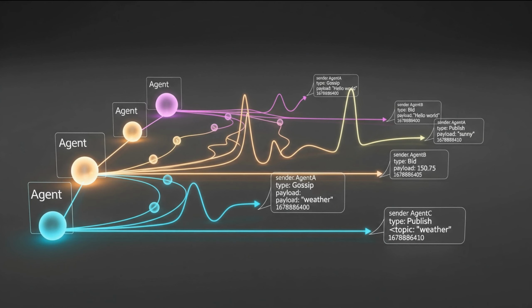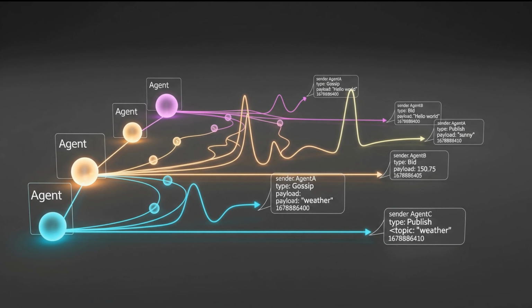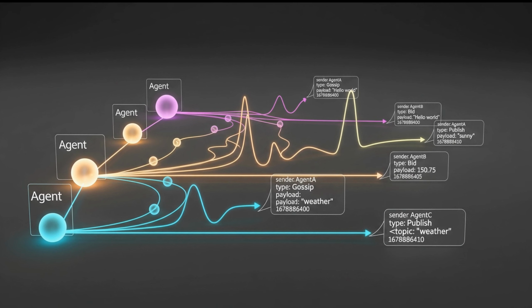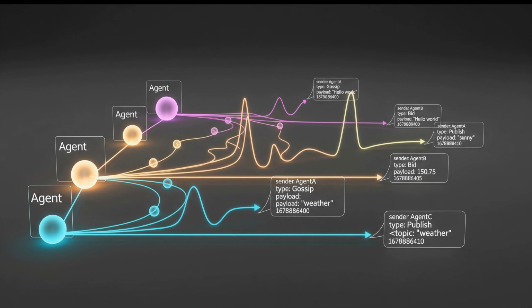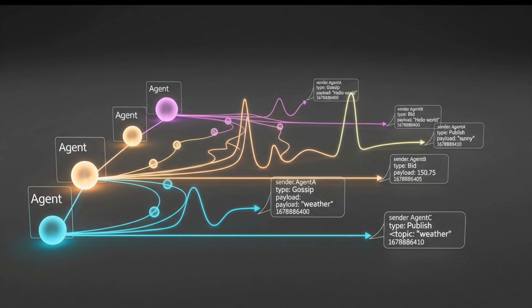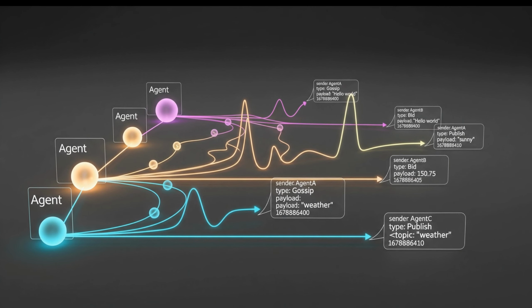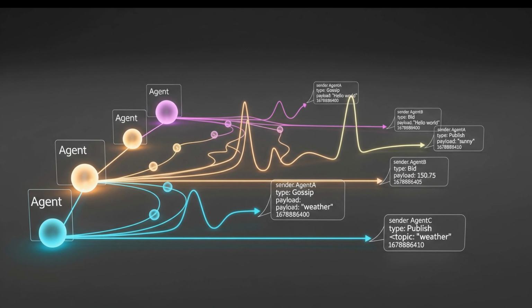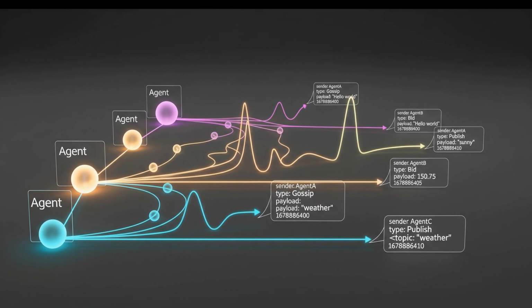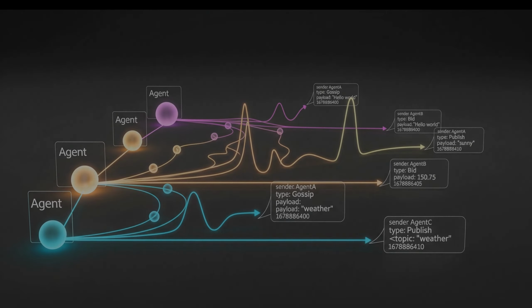Communication is the lifeblood of MAS. Agents use protocols for messaging, gossip, auctions, or blackboard systems. You'll choose synchronous or asynchronous messaging, design message schemas, and consider bandwidth and security. Common patterns include publish-subscribe for events, contract-net for task allocation, and consensus protocols for agreement, each with trade-offs.